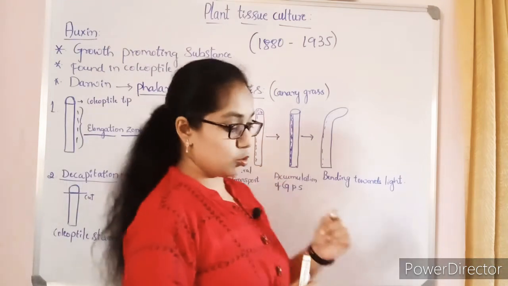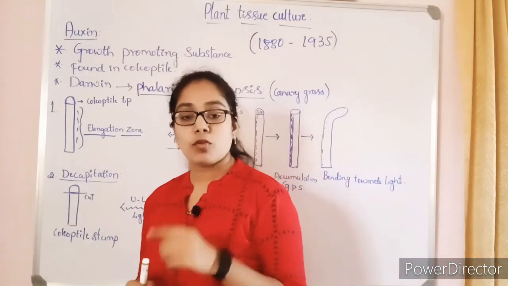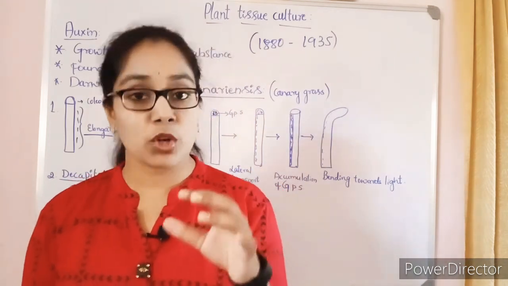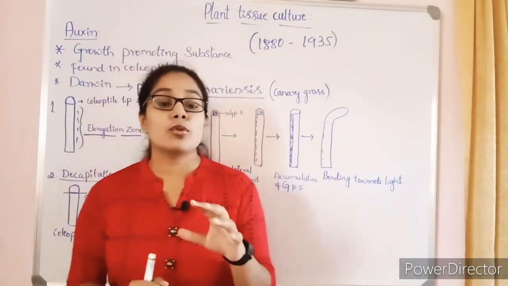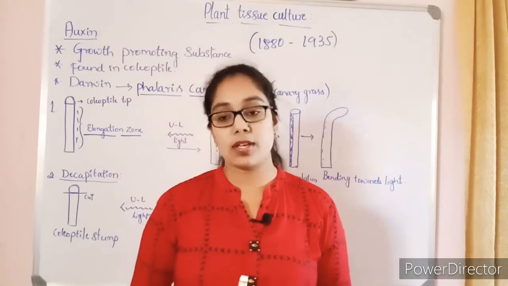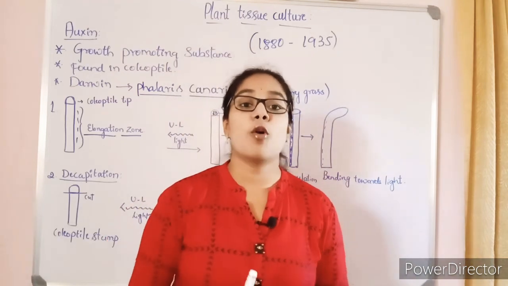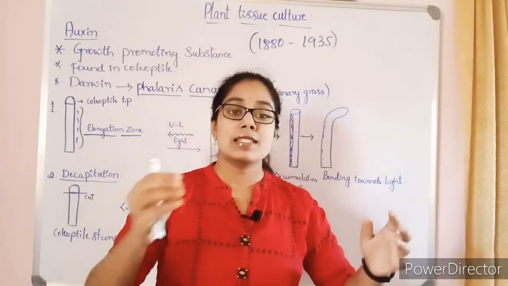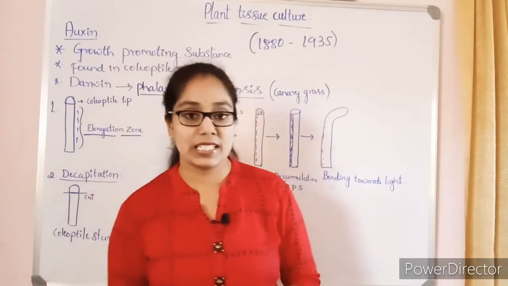This growth promoting substance was found in the coleoptile region. So what is this coleoptile? It is a cap-like structure which is protective in nature, found in the young leaves of monocot plants, especially in grass. It took a lot of time to get the name auxin. The entire discovery started from 1880 and ended in the year 1935.